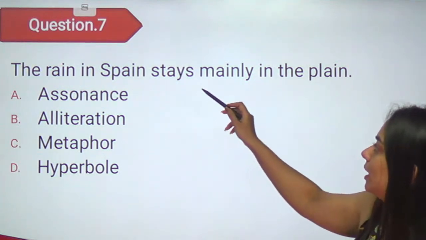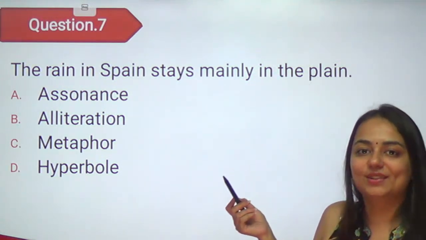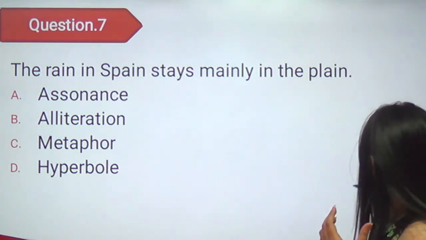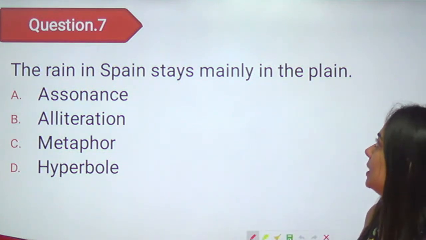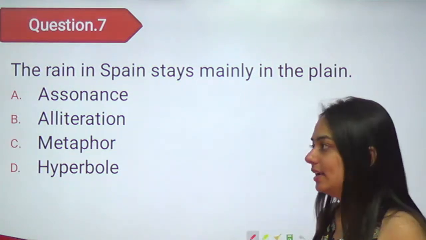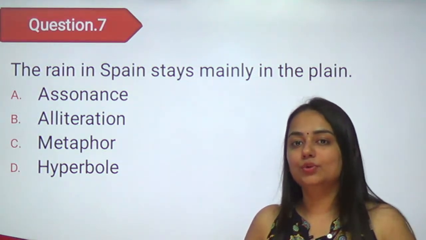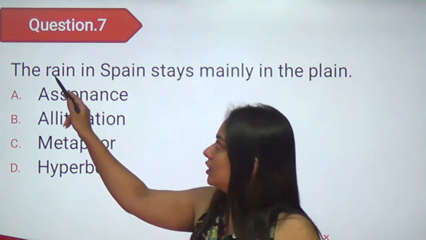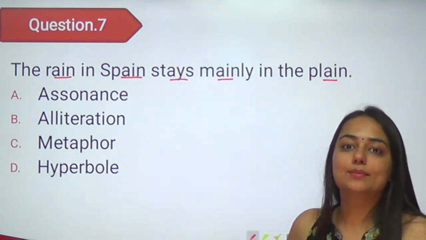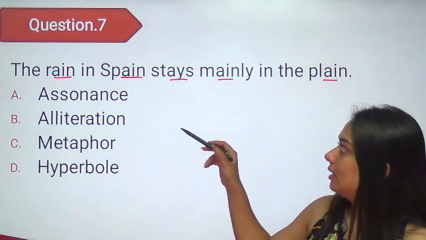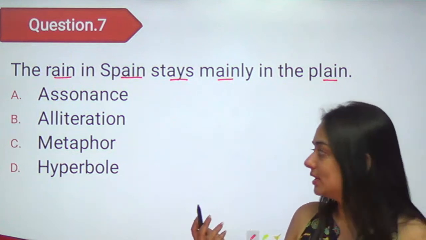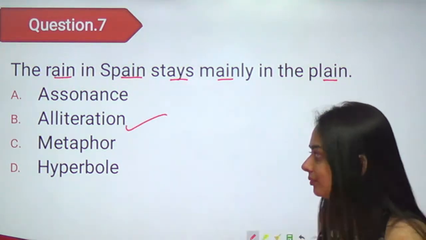The rain in Spain stays mainly in the plain. You can easily find out the figure of speech used here. The rain in Spain stays mainly in the plains. Can you find out that sound which is repeated again and again? That syllable or vowel or word used again and again? Letter, I would say. So the AI sound is used almost 5 times within the same sentence. A, rain, Spain, stays, main, plain. Repetition of the sound should be alliteration.